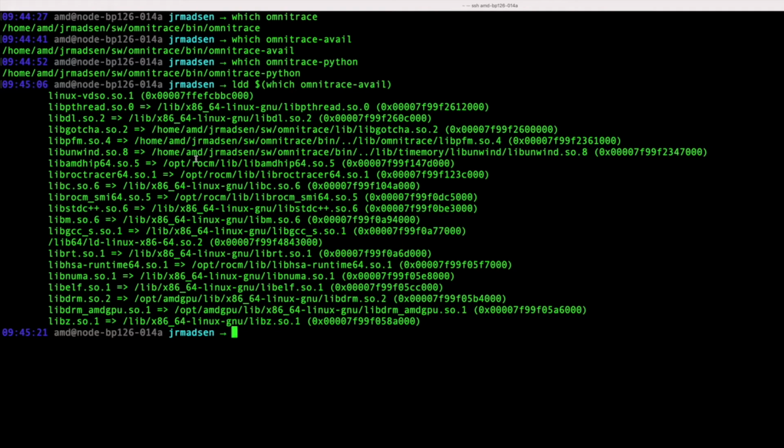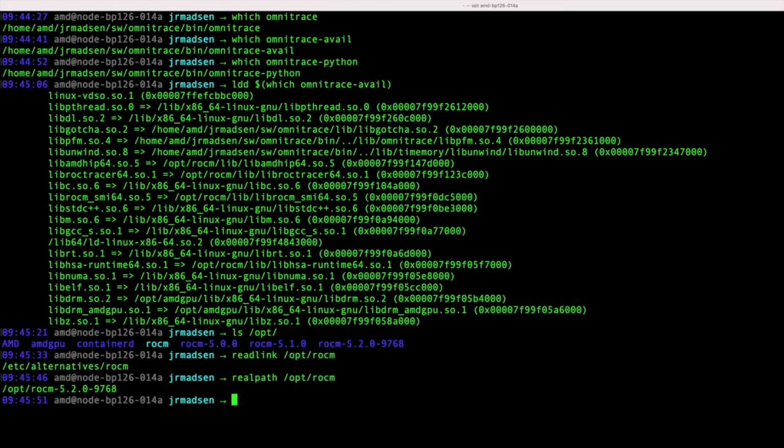Okay, so in this situation, I have several ROCm versions installed on my system: ROCm 5.0, 5.1, and ROCm 5.2. You can see that the ROCm version that's the default that we're currently resolving to is actually 5.2. So in this situation, we actually need to fix the runtime path of ROCm so that we don't end up loading the wrong roctracer version at runtime.